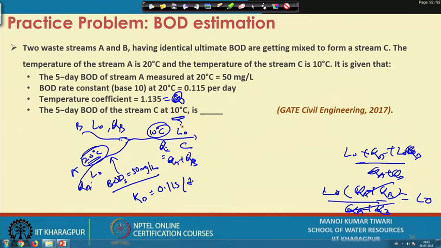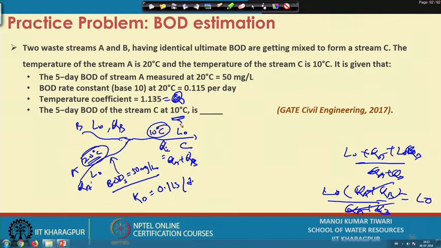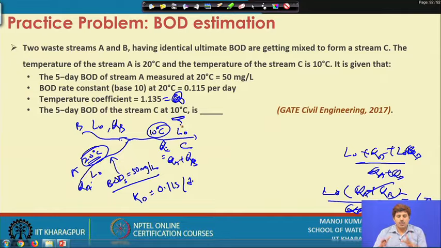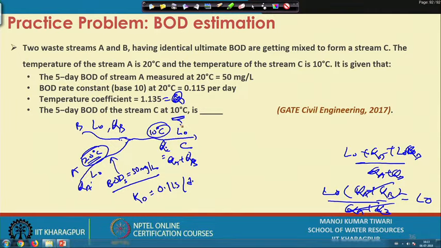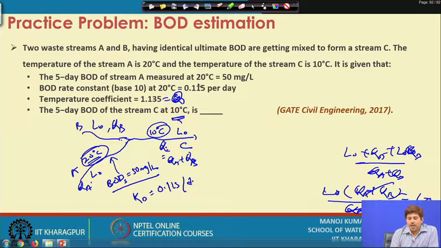This is a question from last year's GATE of civil engineering. Okay. So, if you see the total information provided in the system, for stream A we have been given the 5-day BOD and we have been given the BOD rate constant also.